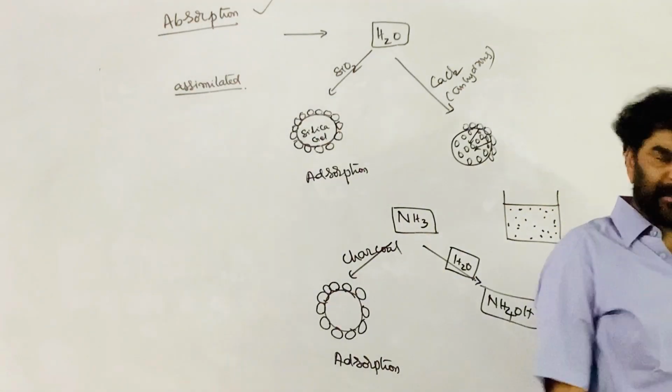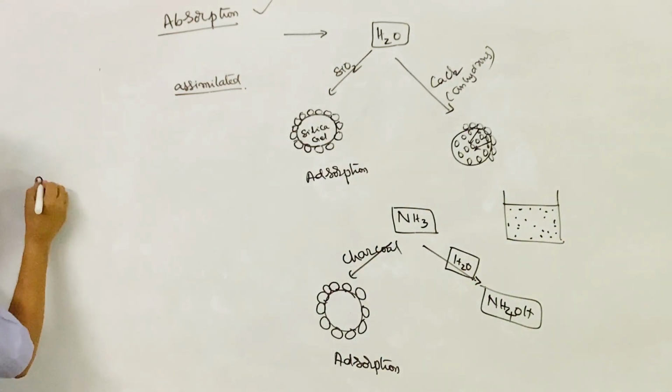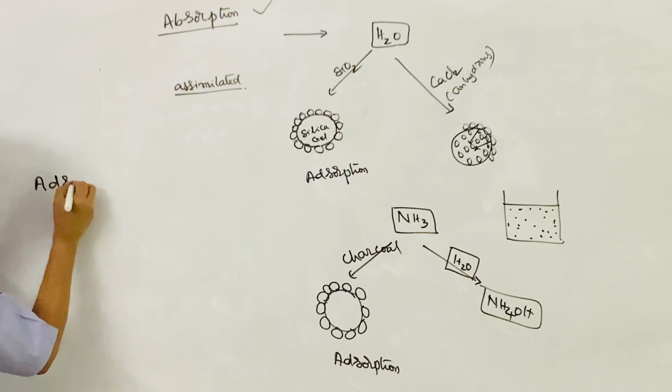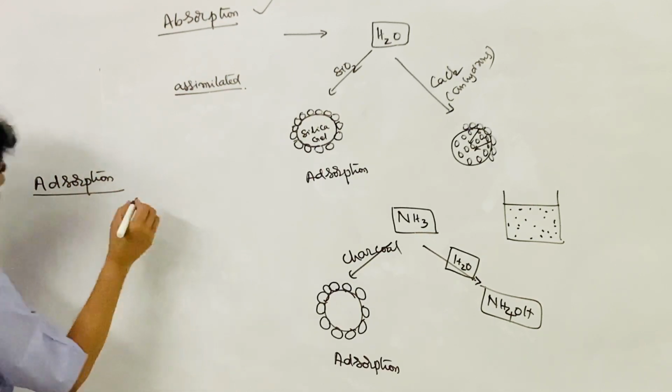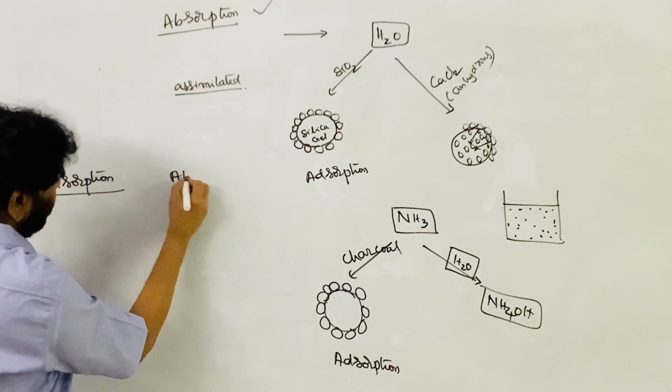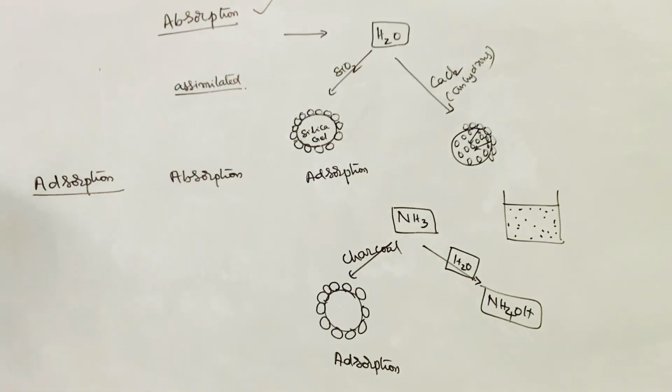What is the difference between adsorption and absorption?